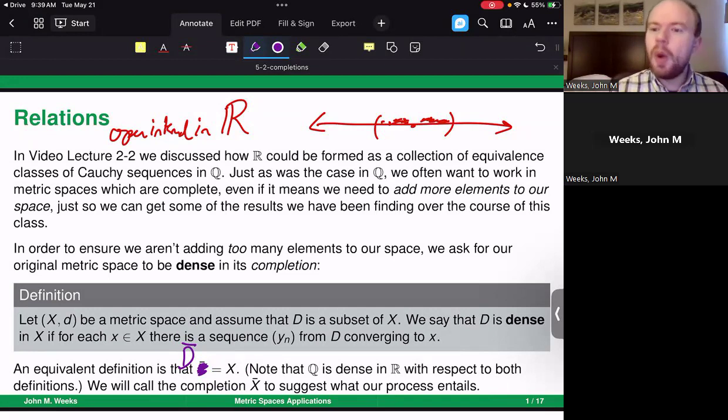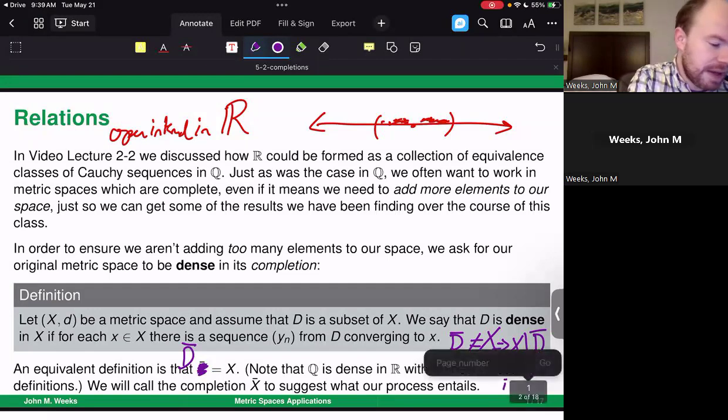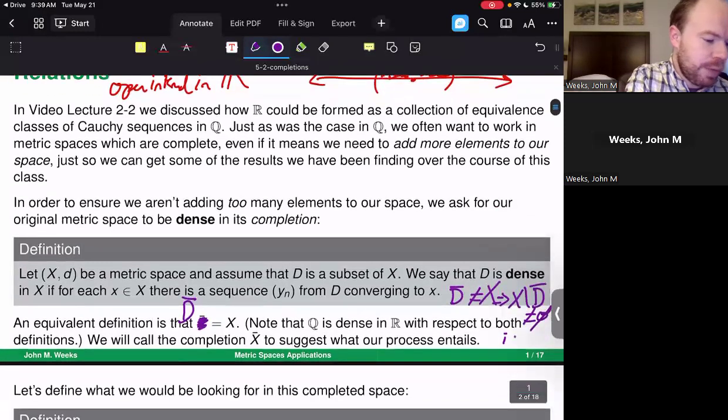So how does that relate back to our open sets definition? We'll say that the closure of D is not equal to X. Well, what does it mean to be closed? That the complement is open, right? Well, let's say, for example, that the closure of D is not the entire space. Well, what that would mean is that X complement the closure of D would be something that is not empty. In which case, what would you have? You would have an open interval because you are looking at the entire space and complementing it out by a closed set. This is an open space. Oops. This set is open.